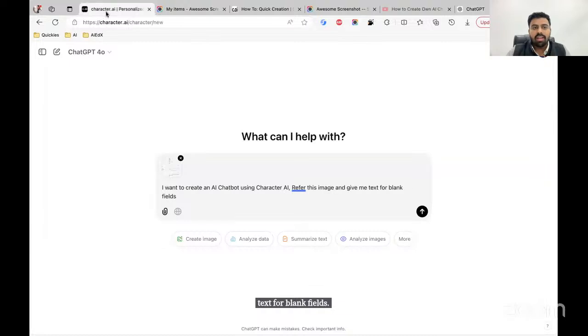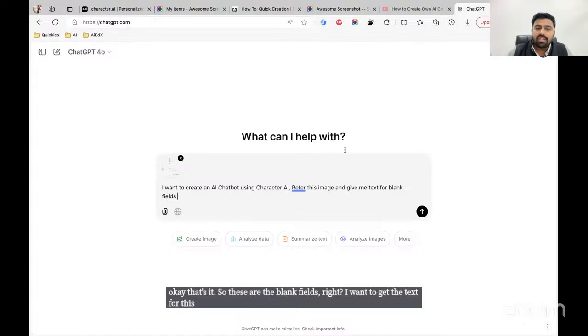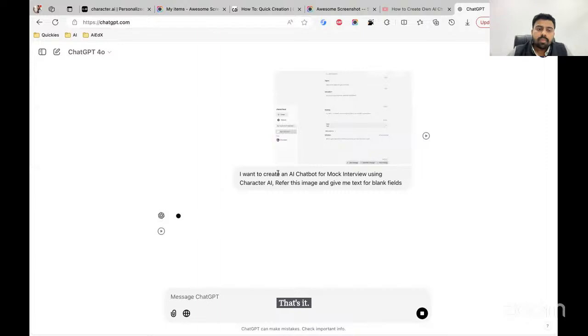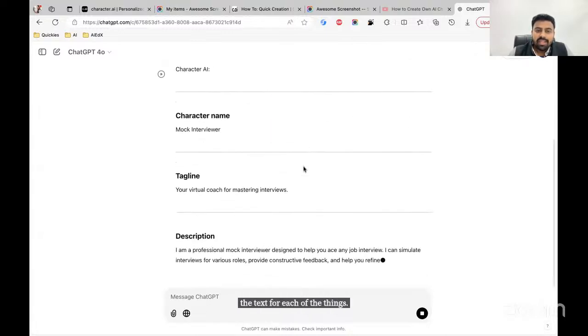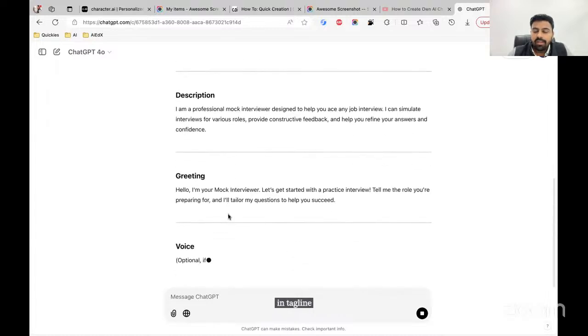Like, so these are the blank fields, right? I want to get the text for this. I've given ChatGPT the context that I want to create an AI chatbot for mock interview. I'm going to say that. Okay, that's it. Now ChatGPT is going to read this image and give me exactly the text for each of the things. Can you see that? Character name, tagline, description, greeting, all of that.